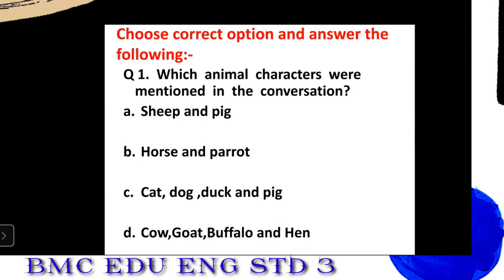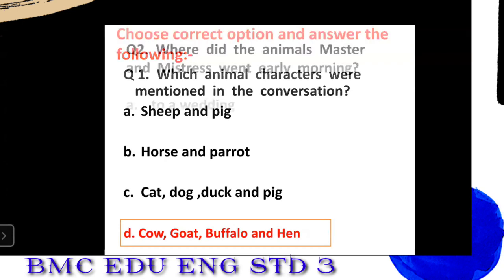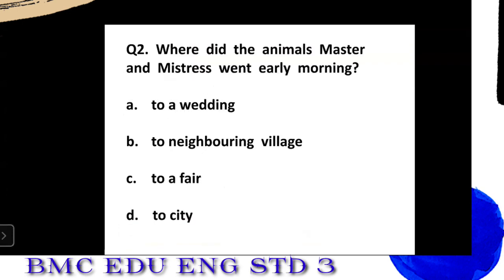Yes, good. The answer is D. Cow, goat, buffalo and hen. Very good. Next. Where did the animal's master and mistress go early in the morning?